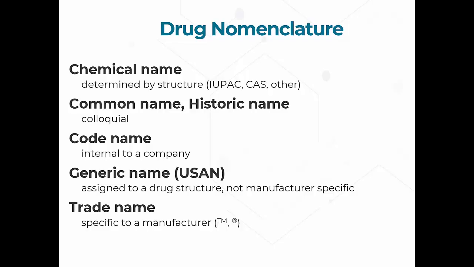Then we have the common name or historic names of various types of compounds. Common names, you can think of something like aspirin or morphine or atropine. Those are very commonly understood, and you can just easily use that name and find everything else you need to know about those compounds, because that's typically how we refer to them. Historic names were sometimes at one point a common name for a material, but have fallen out of use. So things like carbolic acid.